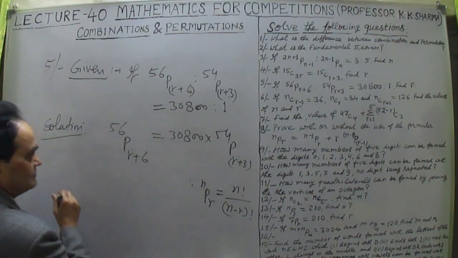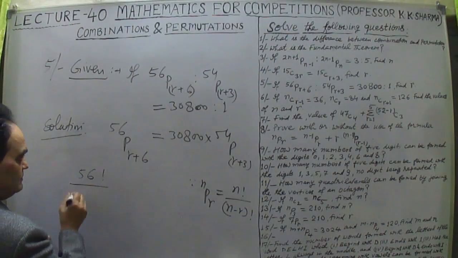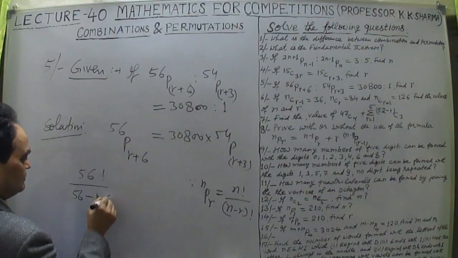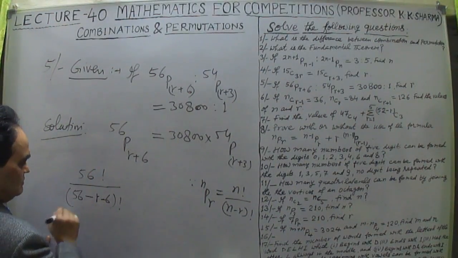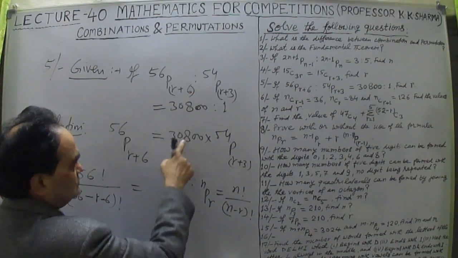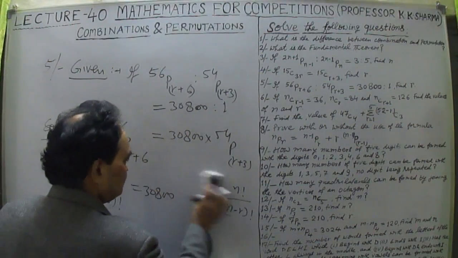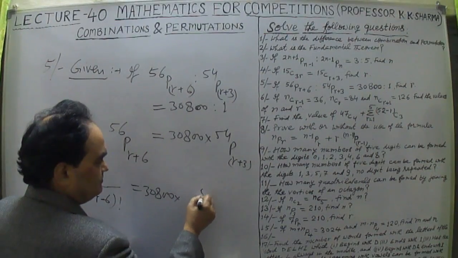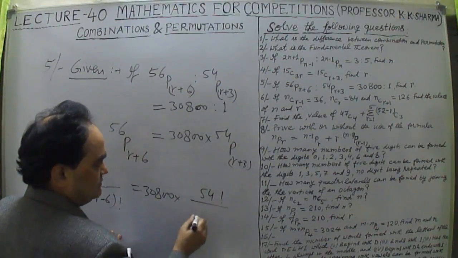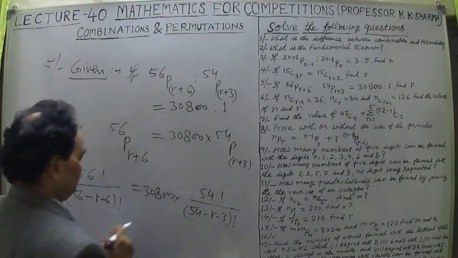Now let me express that. 56P(r+6) is 56 factorial divided by the difference, 56 minus (r plus 6), is equal to 30,800 into 54P(r+3), that means 54 factorial divided by factorial of 54 minus (r plus 3) in the denominator.